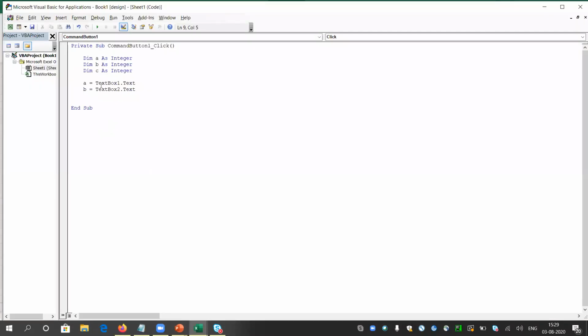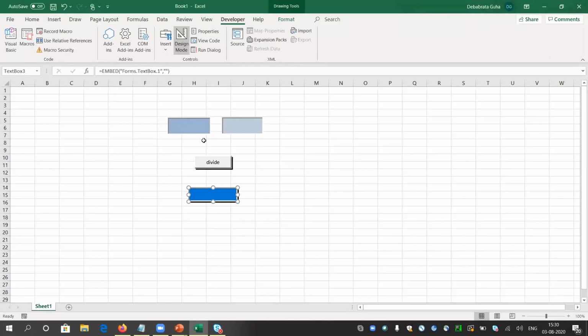Whatever is written in text box 1 will be inserted into A. Whatever is written in text box 2 will be inserted into B. After that, I will divide A by B, and put the value of C into text box 3. A simple task. Let me close this coding window and turn off the design mode.